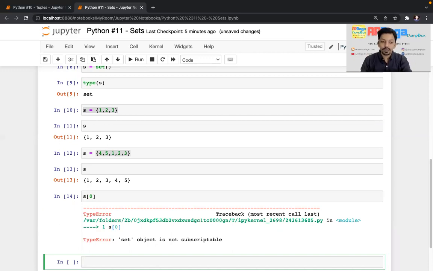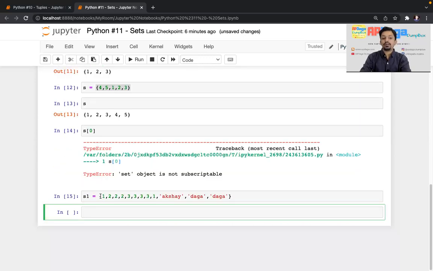The second difference is that you cannot store a duplicate value in a set. In a list or tuple, there can be duplicate values, the same element twice, but in a set you can't have that. I'll give you an example. S1, I'm creating a set 1, 2, 2, 2, then 3, 3, 3, again 1. Similarly, I'll use some elements like Akshay, then Daga, then once again Daga.